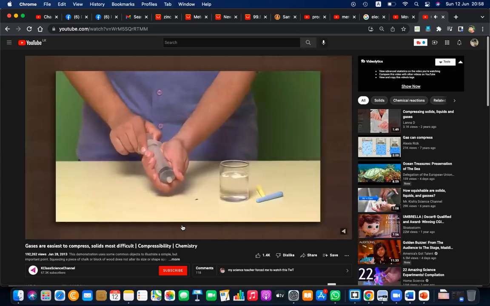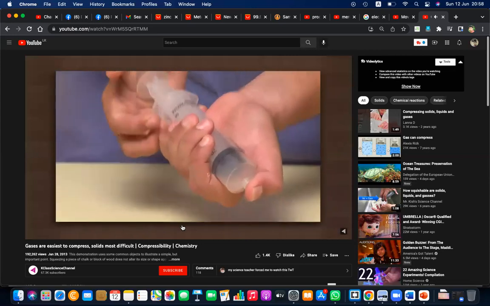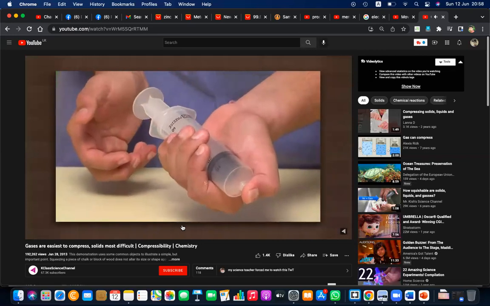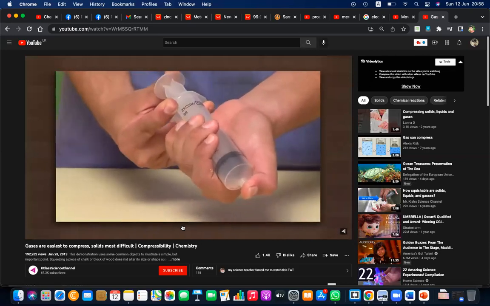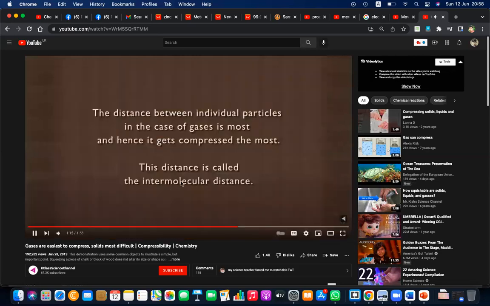Then finally he's taking gas. Okay, this is gas, air. He's trying to compress and it is compressible, you can see. When he pushes the syringe, it can be compressed. The reason is the distance, this intermolecular distance, this is called, but don't learn that word, just learn the particle gap, particle space. But actually it is called intermolecular distance. That is in physics, later you learn that. But since there is a distance, that is the reason why it can be compressed.